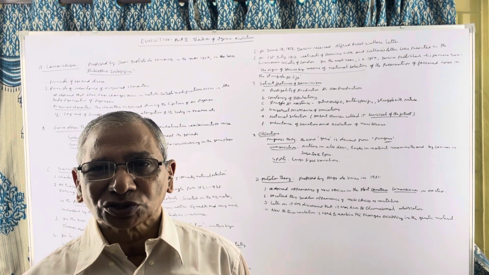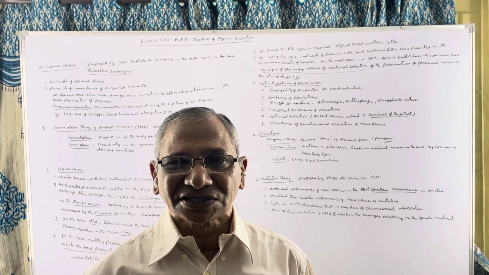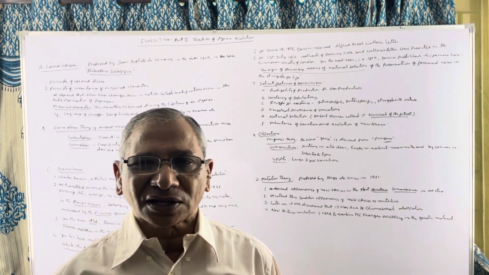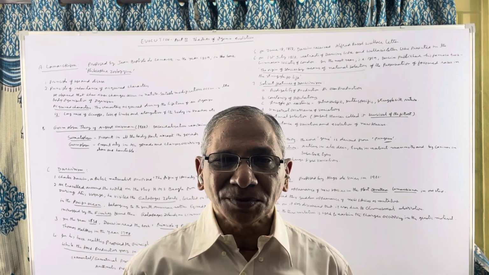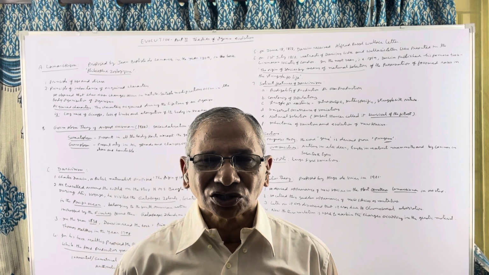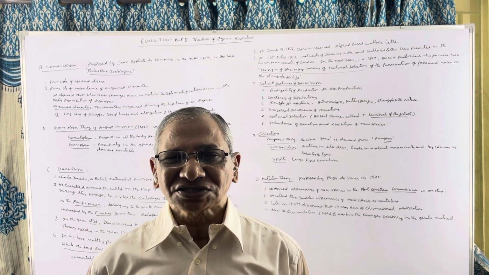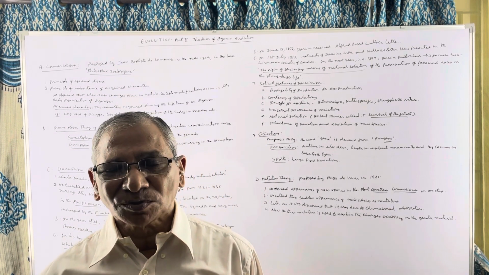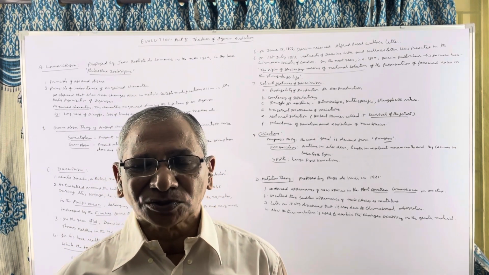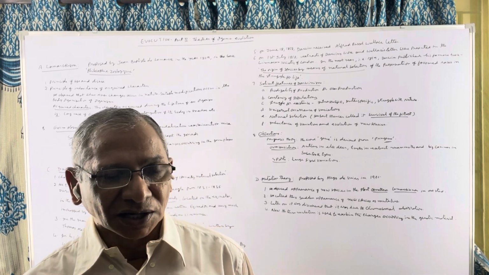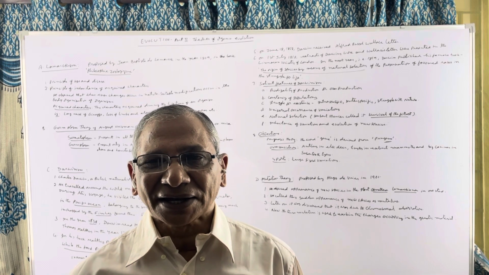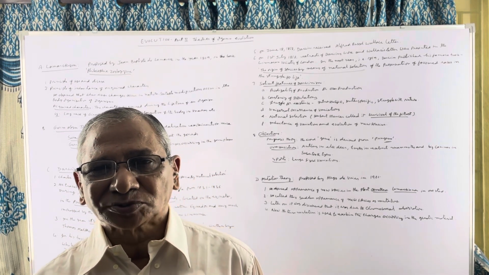For this, he proposed a theory known as pangenesis, theory of pangenesis. According to this theory, each organ of the body produces a miniature copy of itself. This is called pangene. So, the pangenes of all the organs enter the gonads and they are assembled into a miniature organism. That miniature organism is transferred through gonads, through the germ cells into the zygote. In this way, characters are transmitted from parents to offsprings.